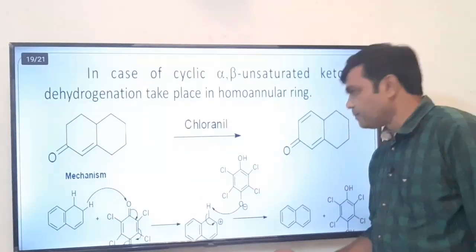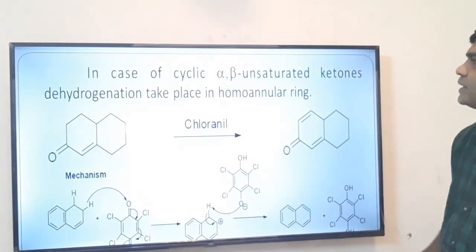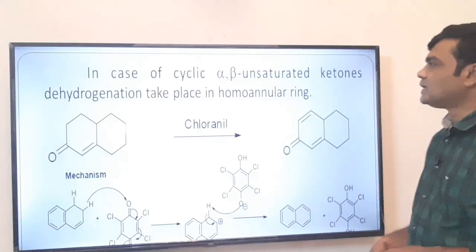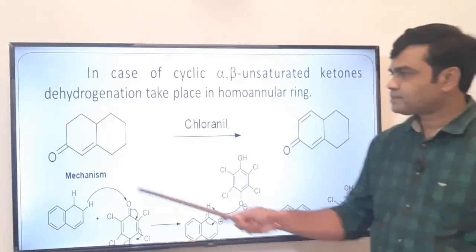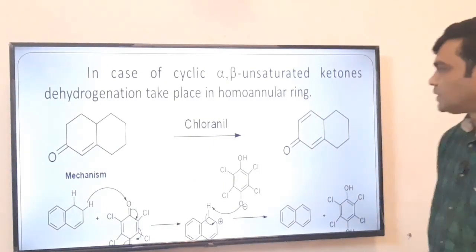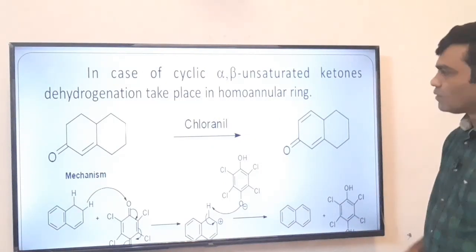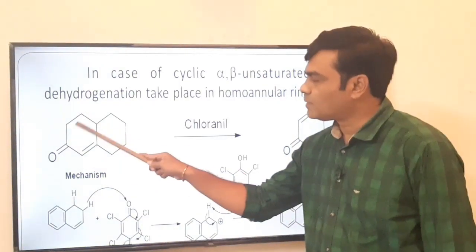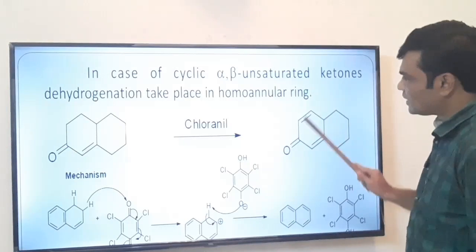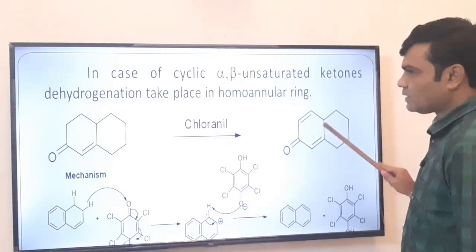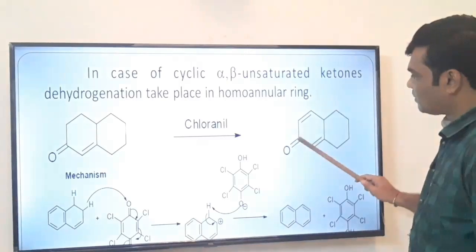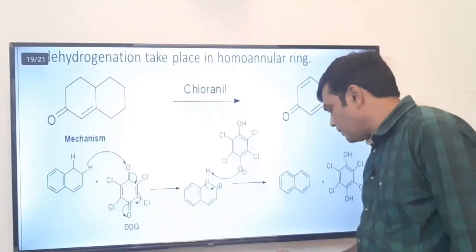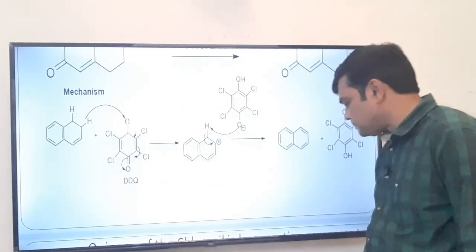Now it is interesting to see in case of chloranil, in case of cyclic alpha beta unsaturated ketones, dehydrogenation takes place in homoannular ring. See, this is alpha beta unsaturated ketone, and on reaction with chloranil, same as that of DDQ, pi bond will form at this position, alpha beta position, and we get homoannular double bond, that is alpha beta unsaturated from this side as well as alpha beta unsaturated from this side. Okay, mechanism is same as that of DDQ.